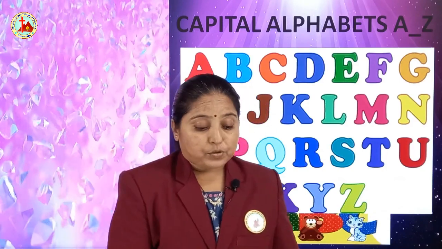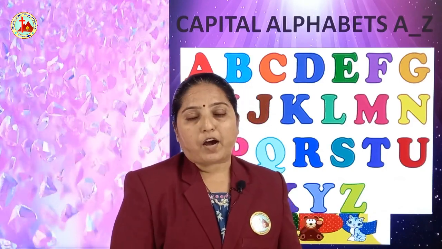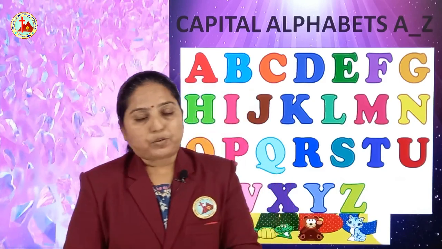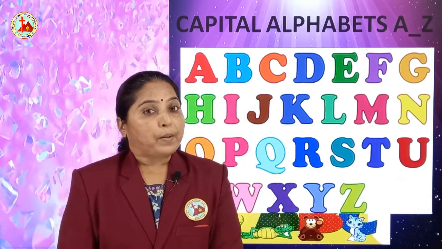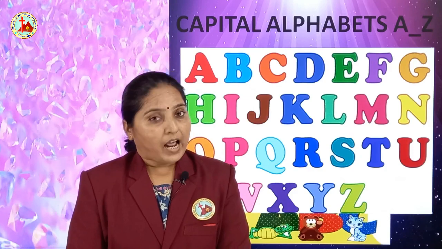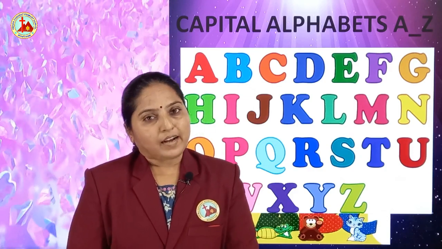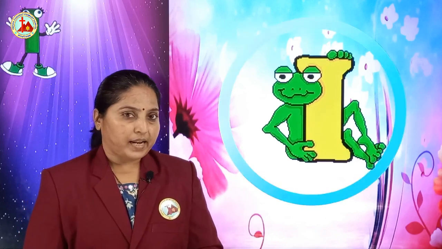So children, today we will learn the sound of all the alphabets. But today we will not learn all the sounds. We will learn the sound of the alphabets that we have learned earlier. Tell me, which letter did we learn first? Yes, we learned I as our first alphabet, because it is written with the help of a standing line and a sleeping line. So, do you remember the pictures related to the letter I?